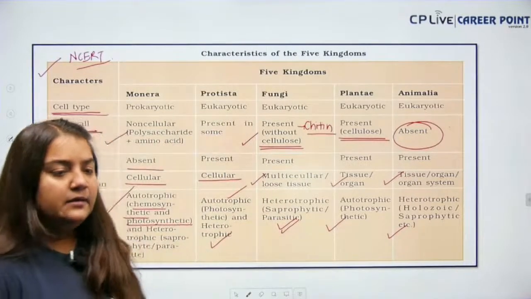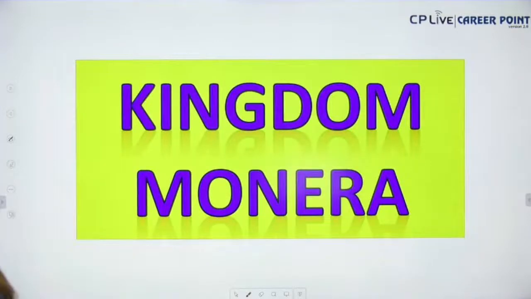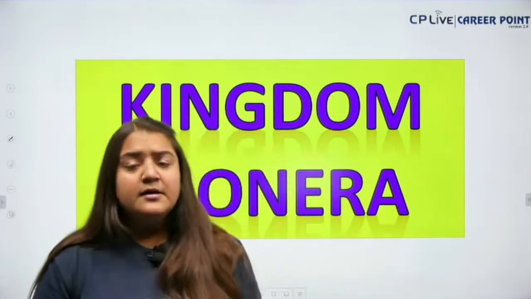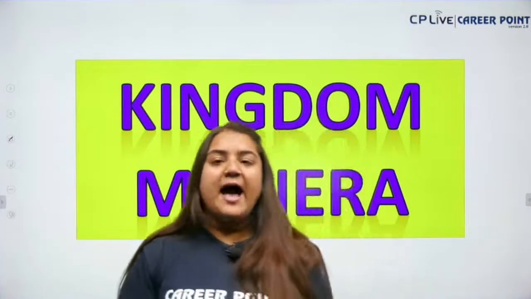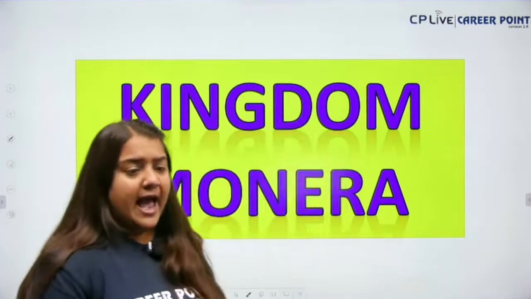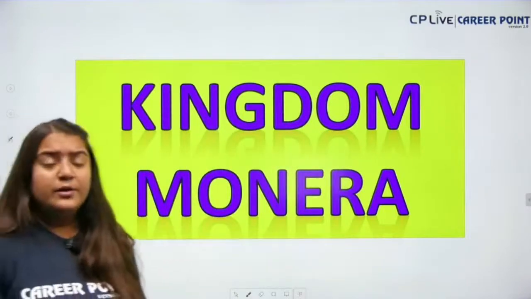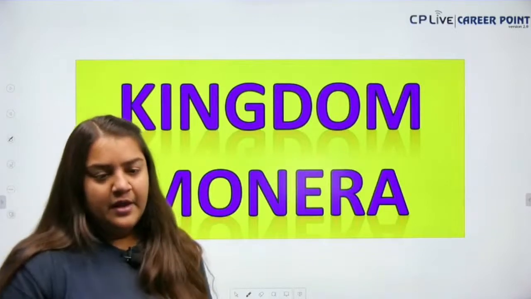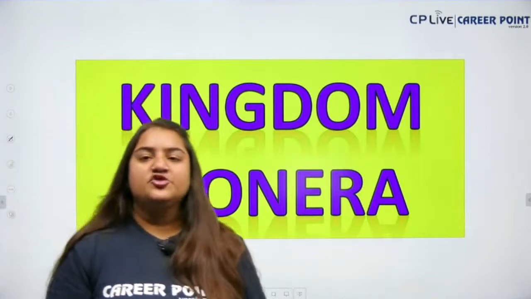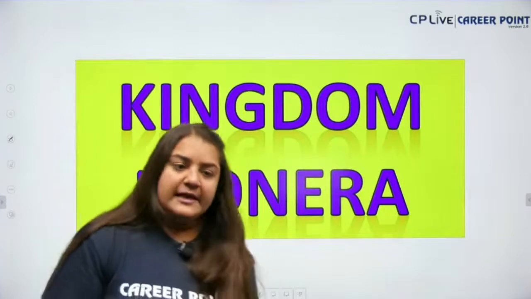Okay, am I clear? Next we are going to move on to the kingdom Monera, and we are going to start with the unicellular prokaryotes. In bacteria, we are going to study the Eubacteria, Archaebacteria and Mycoplasma. Very, very important. Out of those, the Archaebacteria, as you know, is the most primitive type of bacteria. We will talk about some important characteristics of kingdom Monera, and then jump onto the classification.